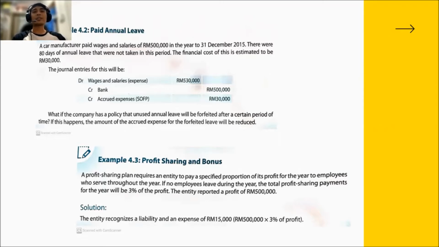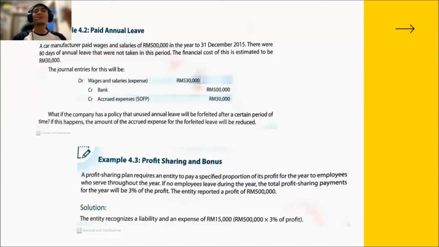So why do we need to credit bank and accrued expenses? In total it is 530, right? So the total of 530 is actually a liability to the company. The company needs to pay this car manufacturer 530,000 ringgit, and that's why they credit this transaction. Correct, correct, Kim? Yeah.